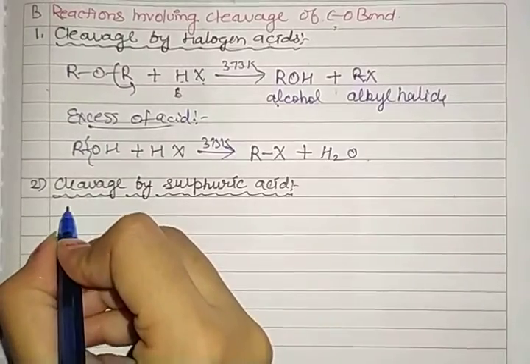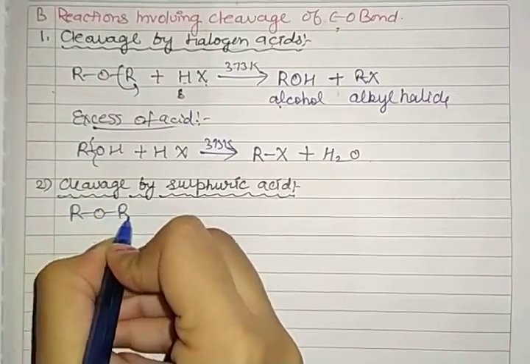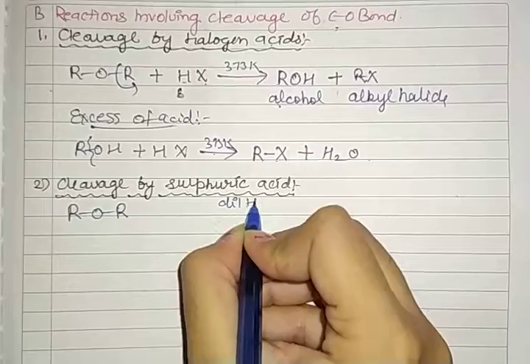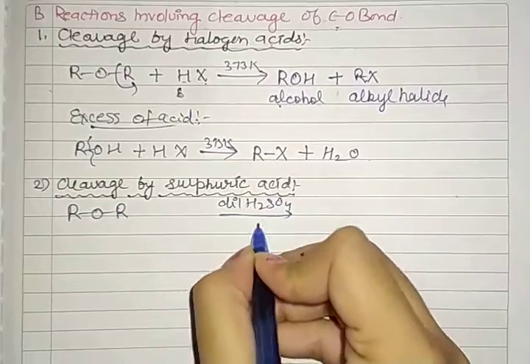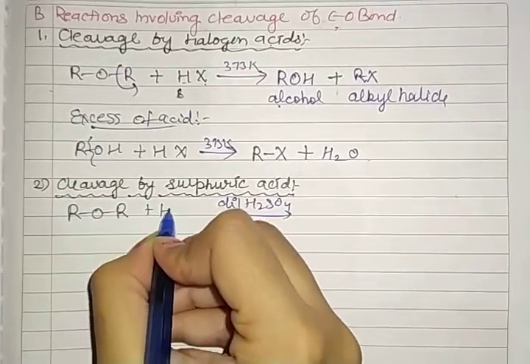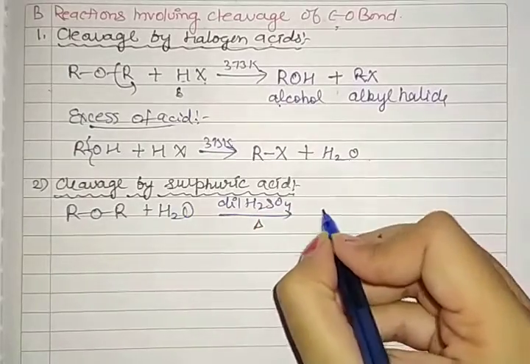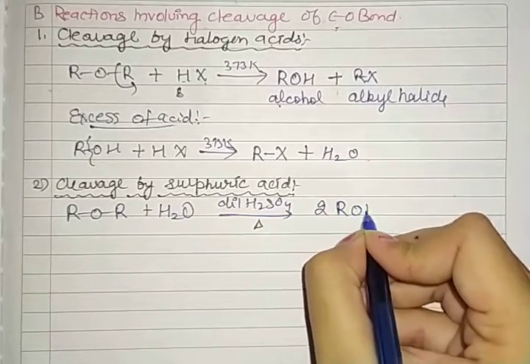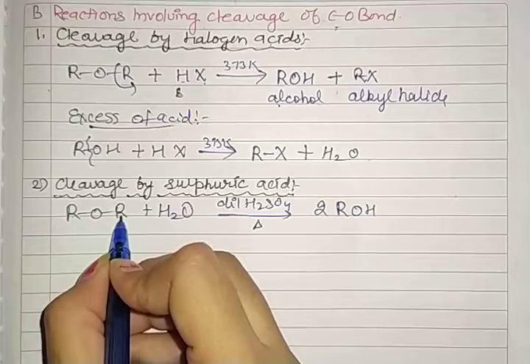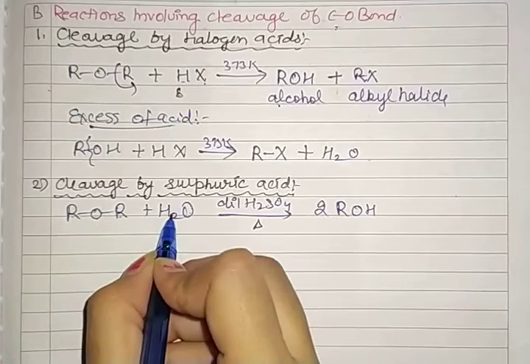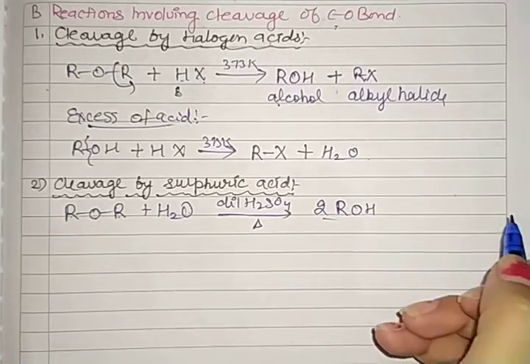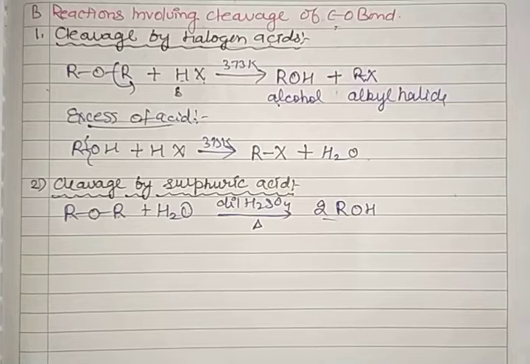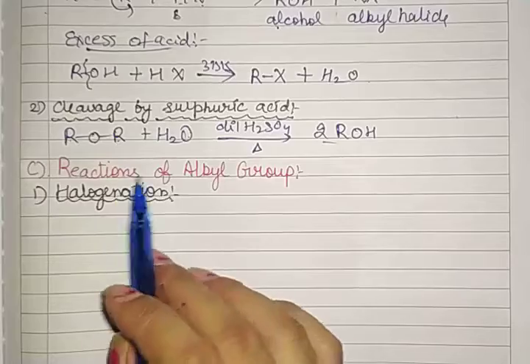Next point we have is cleavage by sulfuric acid. When we are heating that ether with dilute sulfuric acid, that is H2SO4, it will easily hydrolyze and give alcohol, that is ROH. Here we have 2 R groups, 2 oxygen and 2 hydrogen. So here is the formation of 2 ROH.